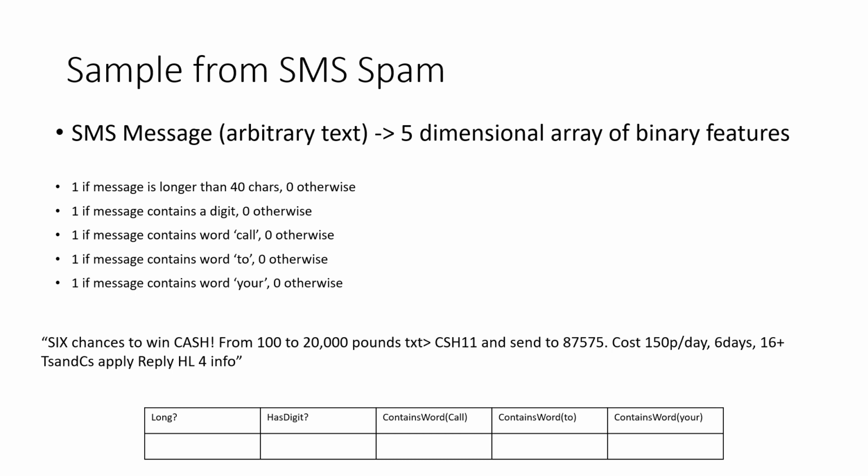An SMS message can be represented as a 5-dimensional array of binary features. If the message is longer than 40 characters, we convert it into a binary feature: 1 if longer than 40 characters, otherwise 0. If a message contains a digit, we categorize it as 1, otherwise 0. If a message contains the word call, then 1, otherwise 0. If it contains the word to, 1, otherwise 0. If it contains the word your, 1, otherwise 0. Like this, we will categorize.